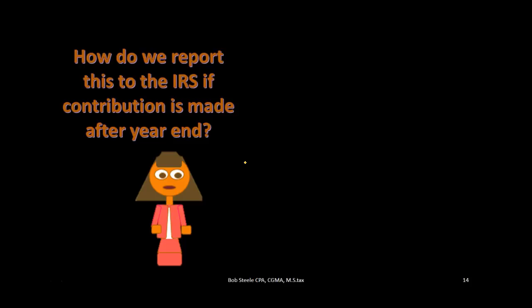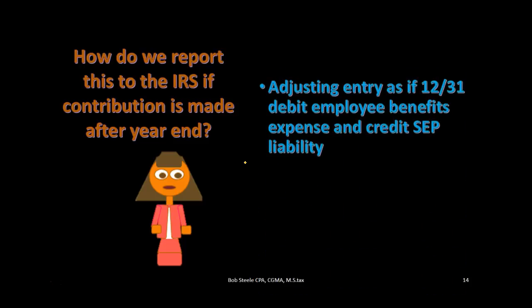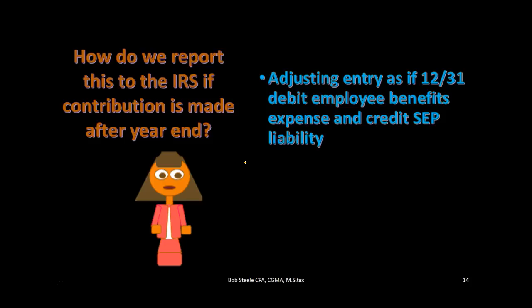How do we report this income if the IRA contribution is made after the year end? You might be asking, just logistically, how does this work? How is it possible that the year closes in December, we're reporting income and expenses for the year ending in December, and we're not making the actual deposit until next year? So how is it we're getting the deduction as of the year end in December when we're making the deposit after that?